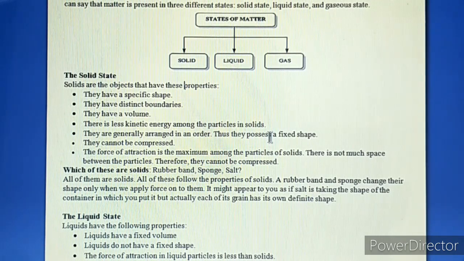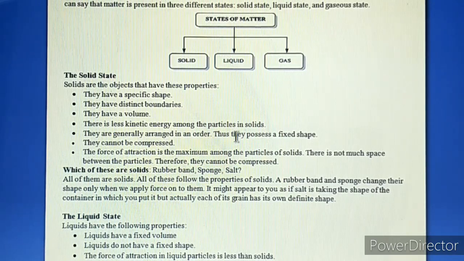And you know that kinetic energy is what? It is the energy which is produced due to motion. And as the particles of solids are very closely packed, they have less kinetic energy. They are generally arranged in an order. So the molecules of the solids are arranged in an order, as we have seen in the diagram,